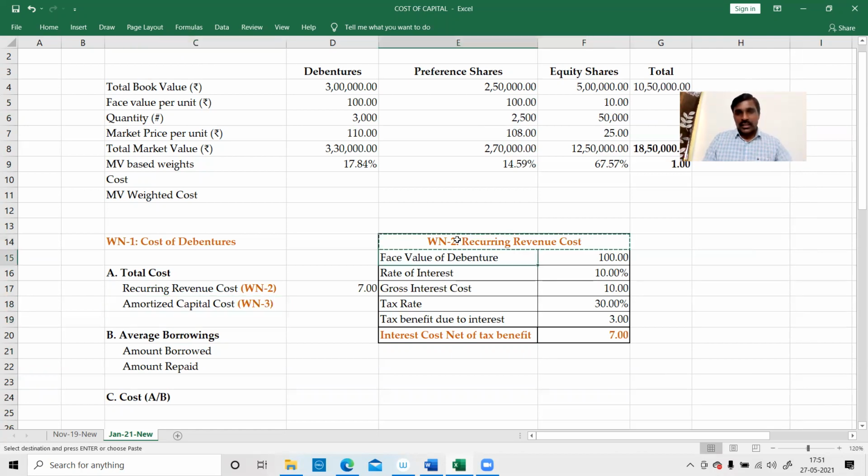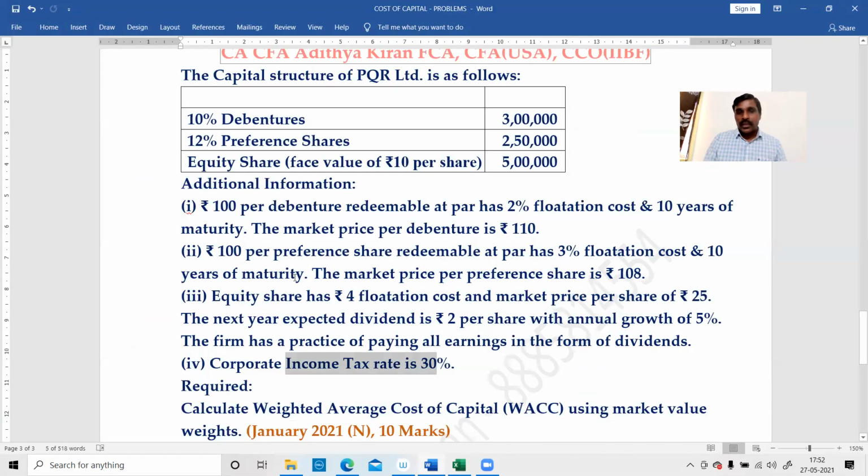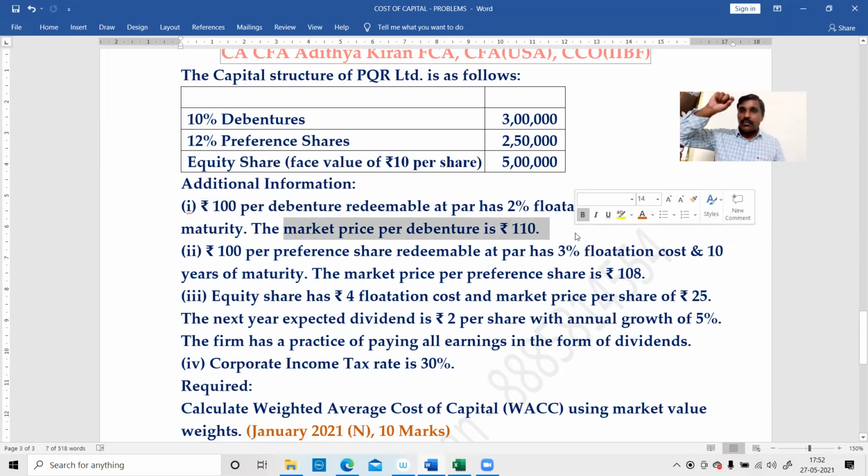Okay, so what is the issue price? Issue price, not the current market price. Issue price they have not given. Therefore, we are assuming the face value. This is the current market price, not the issue price. When we issued the debentures, that price is not given. Therefore, I am assuming the debentures are issued at par.